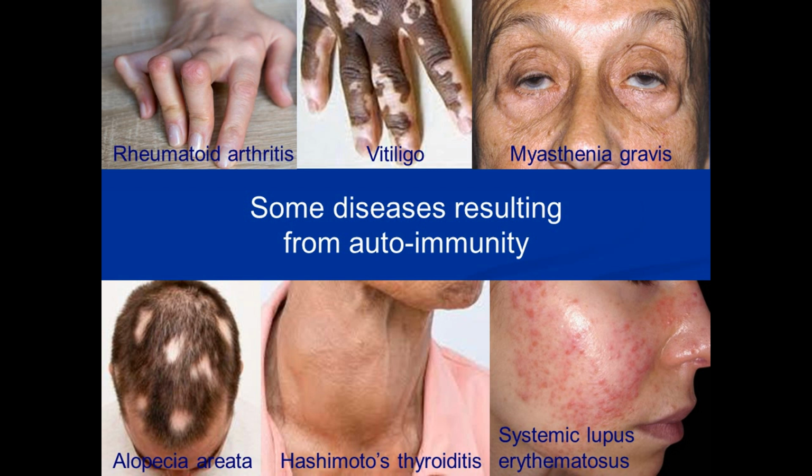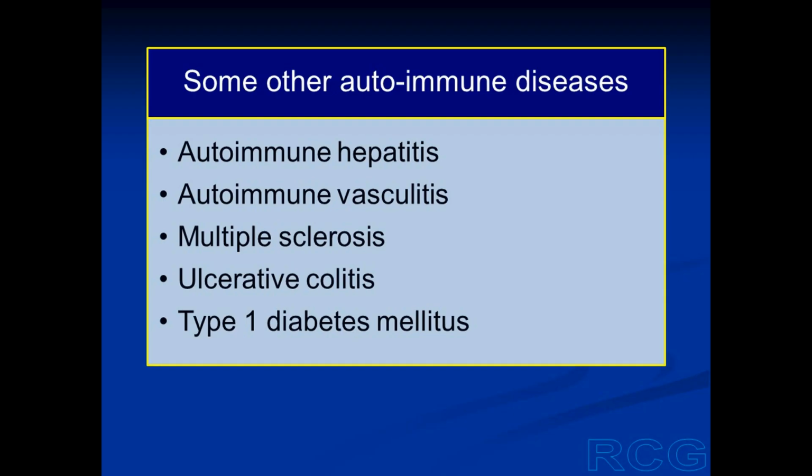In Hashimoto's thyroiditis, the thyroid gland is affected and becomes abnormal. Systemic lupus erythematosus affects many tissues and organs. Other autoimmune diseases include autoimmune hepatitis, autoimmune vasculitis, multiple sclerosis, ulcerative colitis, and type 1 diabetes mellitus, and there are many more.